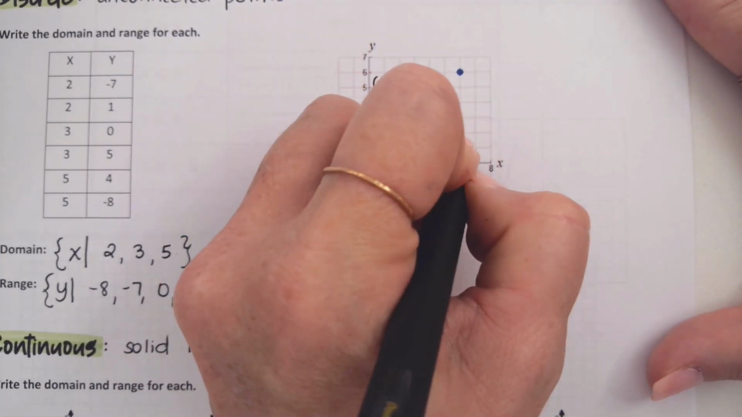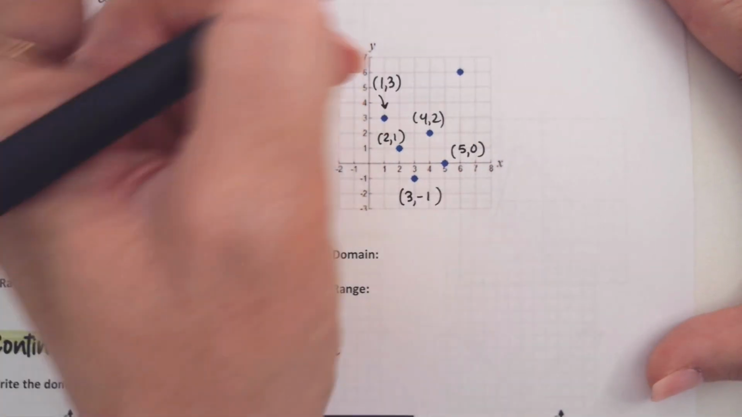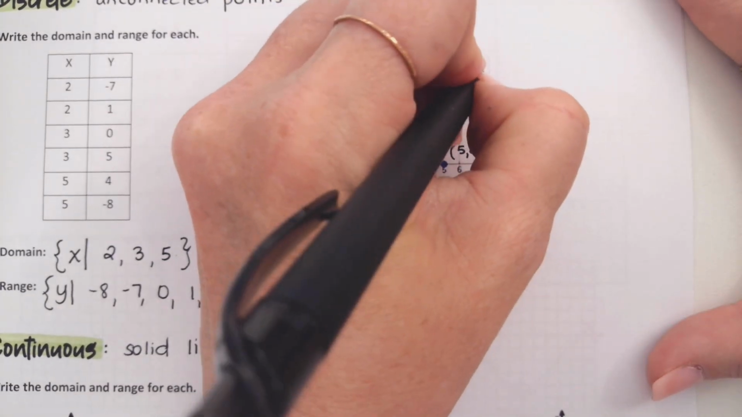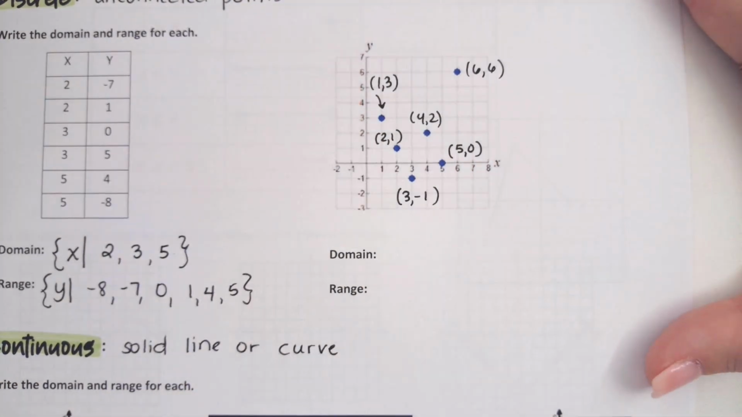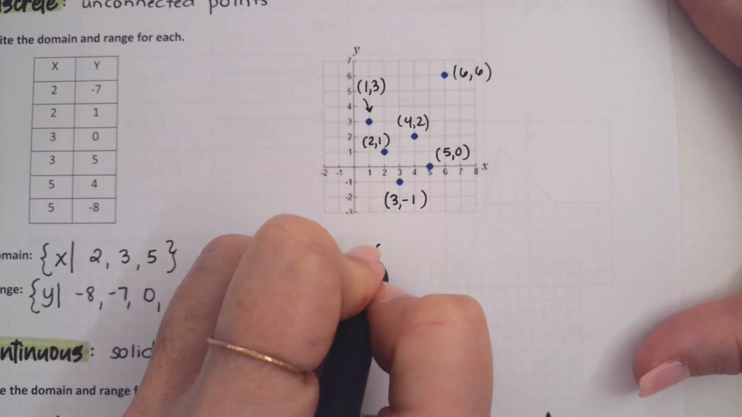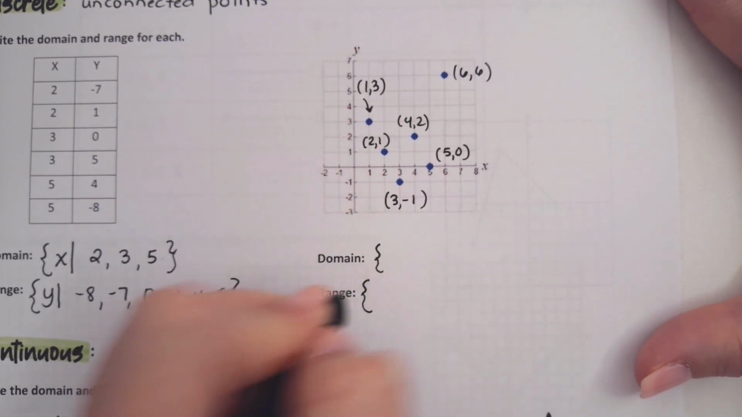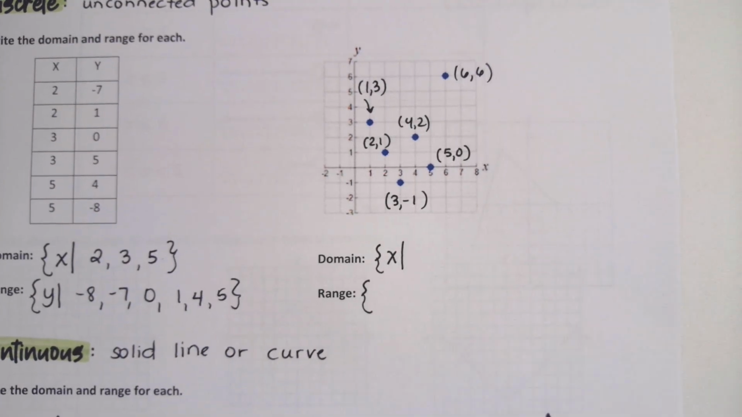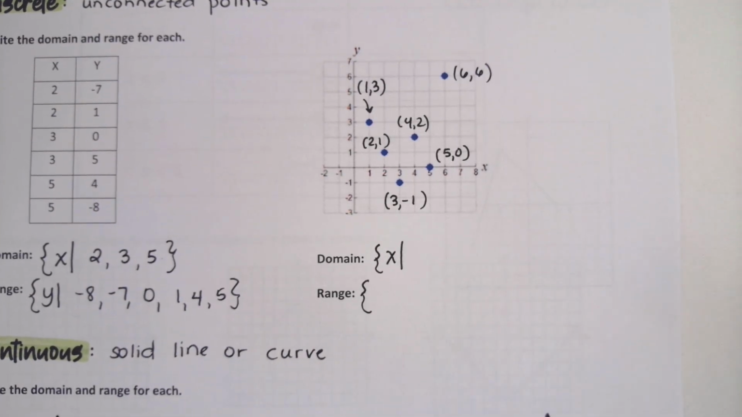5, 0. Thank you for not saying 0, 5. And then our very last one up top is 6, 6. All right, so we're going to write down our domain and range for these. Again, we're going to open a squiggly bracket. For the domain, we're going to put an X and then a bar, which is just basically saying these are my X's, this set of numbers.